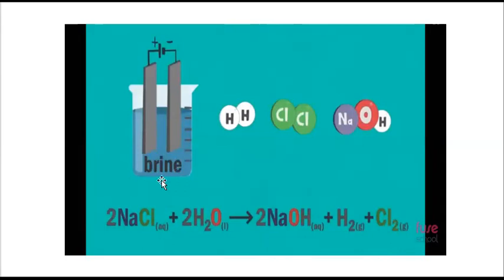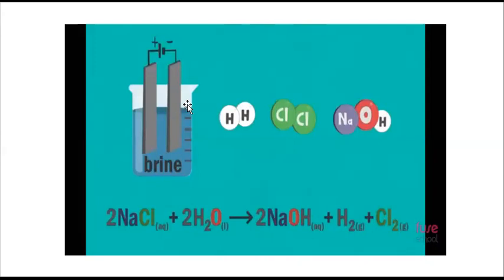And you must have studied about the electrolysis of sodium chloride, and if not, then it's okay, we will be studying further in the chapter Metals and Non-metals how the highly reactive elements are extracted from their compounds.